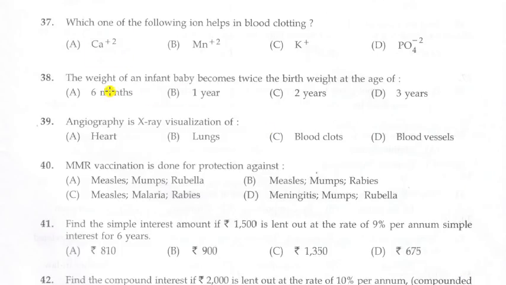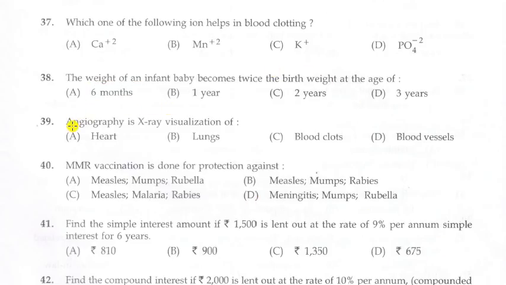Next question. The weight of an infant baby becomes twice the birth weight at the age of. Options A, 6 months, B, 1 year, C, 2 year, D, 3 year. Answer is A, 6 months. The weight of an infant baby becomes twice the birth weight at the age of 6 months.